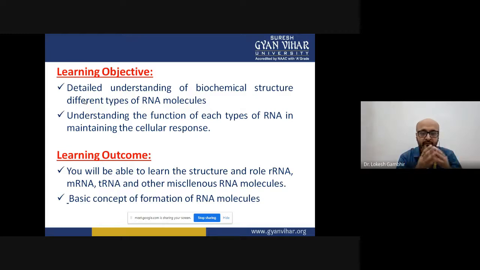Whatever information is coded in the DNA has to be expressed in terms of protein. When I'm talking about the coding part, I'm talking about the genomic region, the genes. Now those genes, as per the central dogma, have to give rise to a protein. The intermediate molecules formed in that protein expression are RNA molecules. These RNA molecules are very essential in protein synthesis, and the formation of RNA molecules from DNA is called transcription.